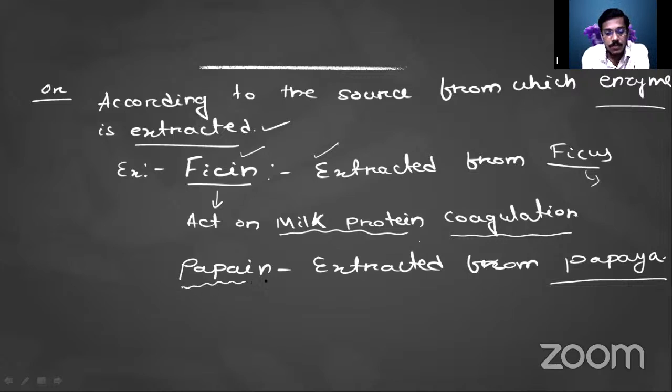Another enzyme is papain. That papain enzyme is extracted from the papaya plant. So according to the source from which we are extracting the enzyme, we are giving the name to that enzyme also.